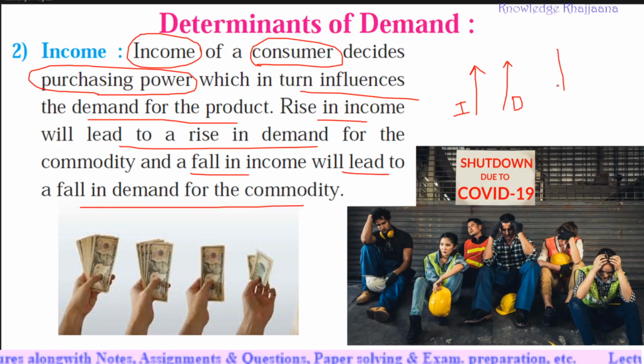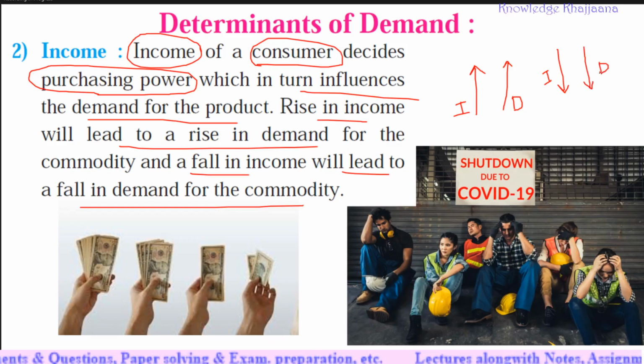If the income of the consumer has declined, his demand also will decline. In these days, many earning people have lost their jobs due to the coronavirus, so the demand for many commodities has declined. The luxury goods especially have declined because people are not earning. People have become jobless due to the shutdown due to COVID-19.